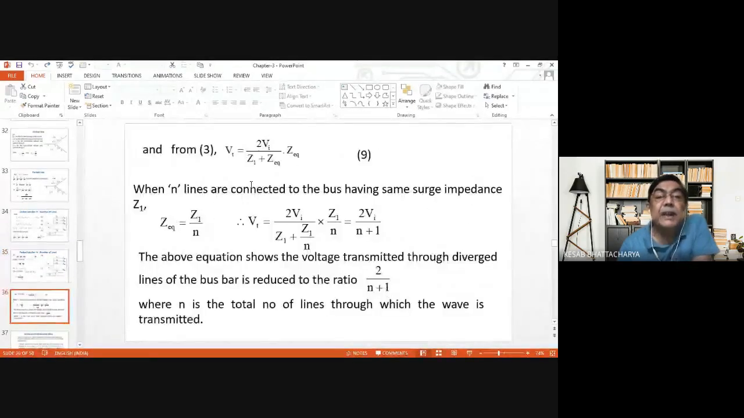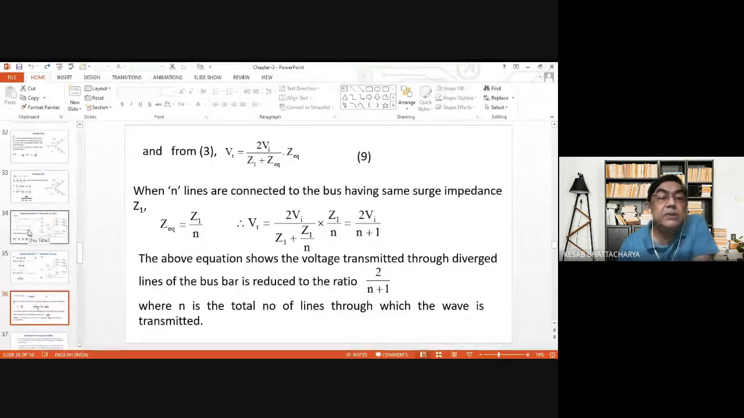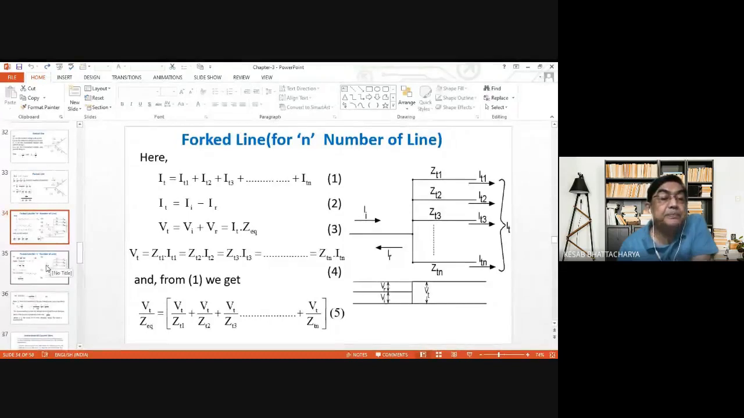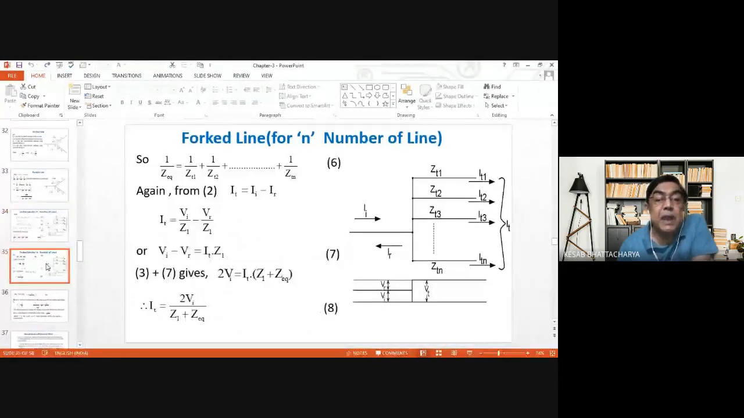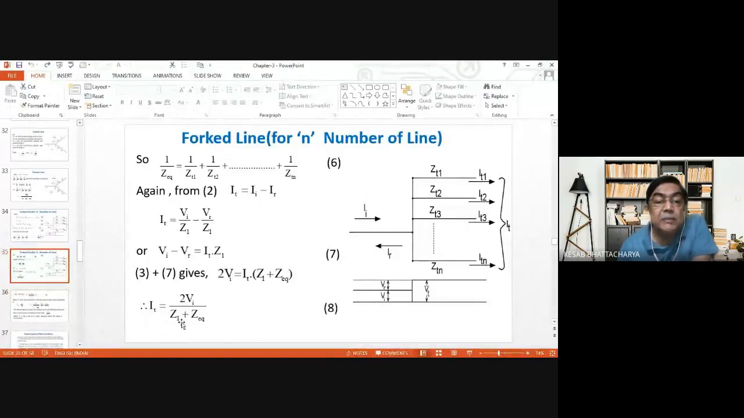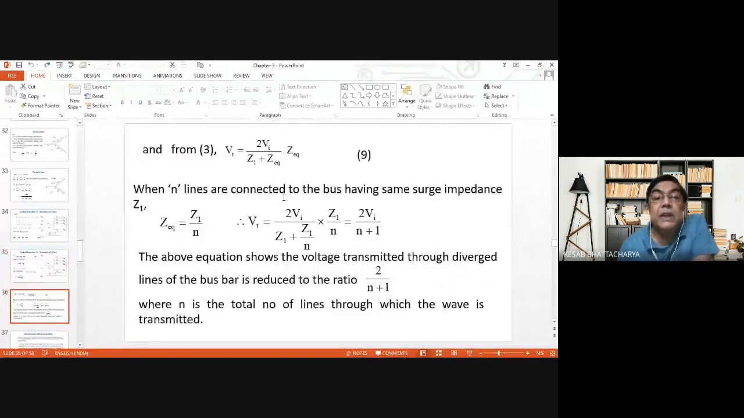And finally, from 3 is this one. Vt is equal to It into Z equivalent, and we have seen It is equal to this. So It into Z equivalent is equal to this one. From 3, what we can write? It is this one, 2 Vi by Z1 plus Z equivalent into Z equivalent. That will be your Vt.